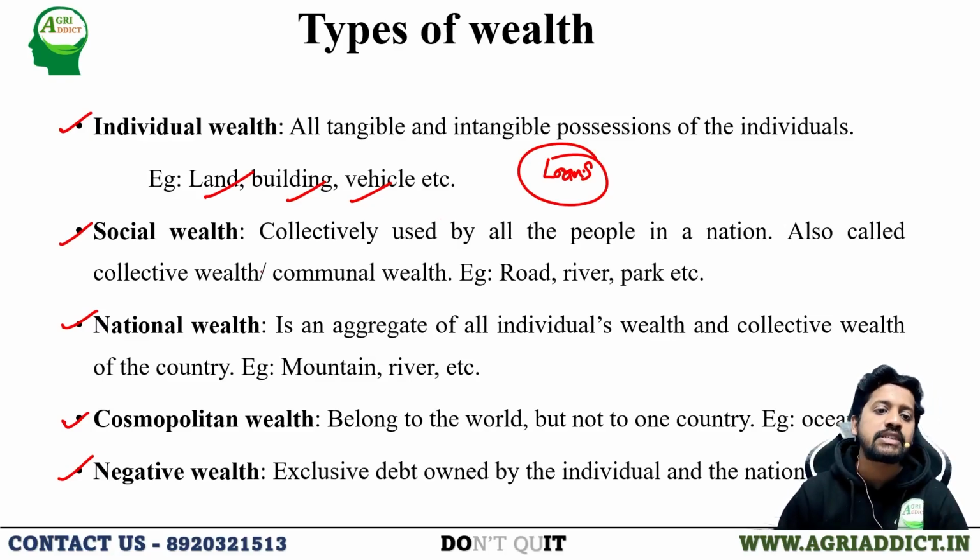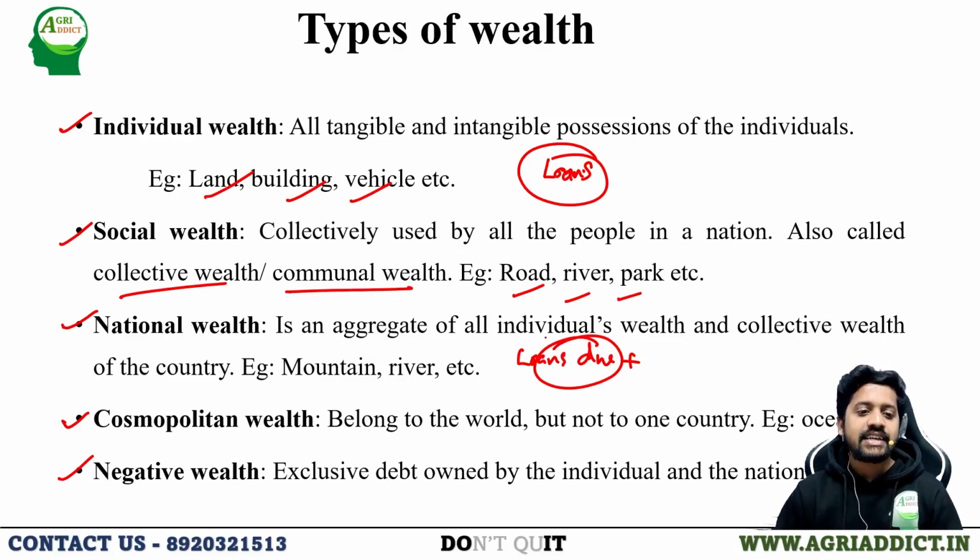The second type is social wealth. It is collectively used by all people in a nation. It is also called collective wealth or communal wealth. For example, road, river, park, government hospital services, everything comes under it. So social wealth is collectively consumed, on a community basis.